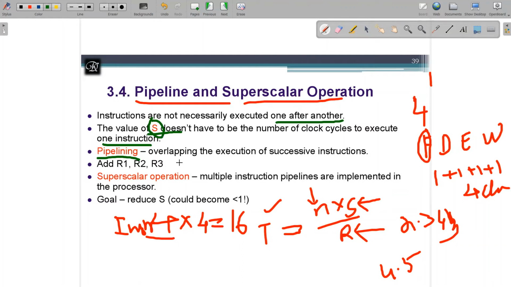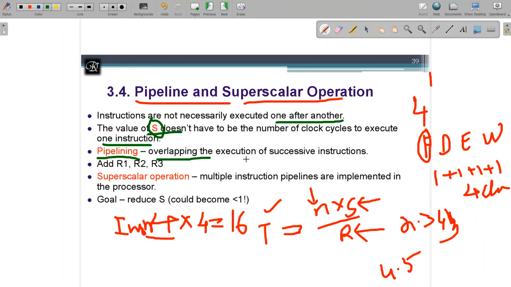So how can this be done? Overlapping is possible. One after another need not be done. It means while one instruction is executing, I can bring in the next one, and while that is still executing, I can bring in the third, and then the last one. That concept we call pipelining.